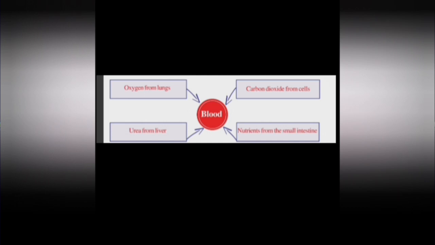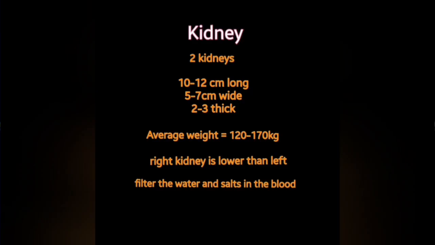Blood. Our blood contains different components like oxygen from lungs, carbon dioxide from cells, urea from liver, and nutrients from the small intestine. Kidney. We have two kidneys. Kidney is a major excretory organ. Each kidney is 10 to 12 centimeter long, 5 to 7 centimeter wide, 2 to 3 centimeter thick. Its average weight is 120 to 170 kilogram. Right kidney is lower than left kidney. Filtration of the water and salts in the blood is done by the kidney in the form of urine.